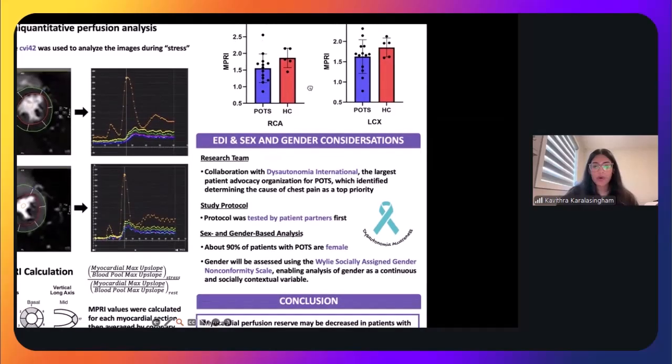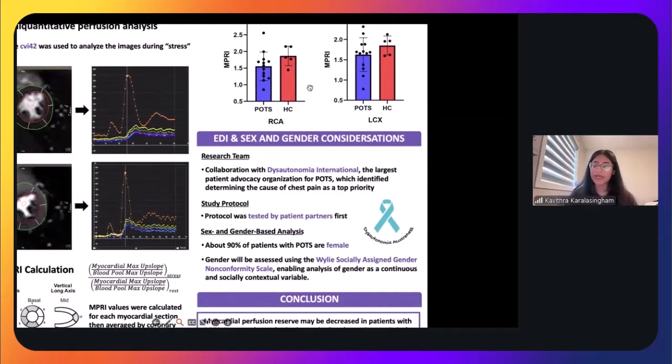Next, I'll just briefly go over the project and some considerations that we made. This project was actually in collaboration with the biggest patient advocacy organization for POTS, as they really highlighted that many patients experience chest pain, but we don't know what's causing it, and how this can be very frustrating for these patients. So the idea for this project did actually come from this organization. And because we were working very closely with these patients, this protocol for the MRI was actually tested through these patients first to make sure that it was tolerable for them before we go ahead and recruit the many patients that we want to recruit.